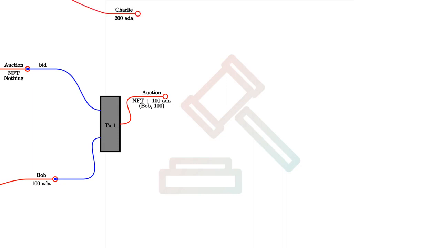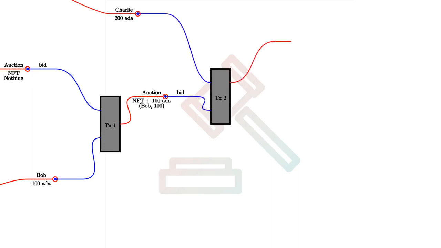Next, let's assume that Charlie wants to outbid Bob and bid 200 ADA. So Charlie will create another transaction, this time one with 2 inputs and 2 outputs. So as in the first case, the 2 inputs are Charlie's bid, the 200 ADA, and the auction UTXO. And one of the outputs is the updated auction UTXO.